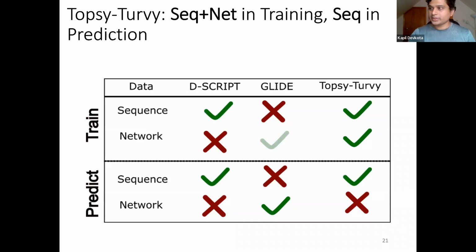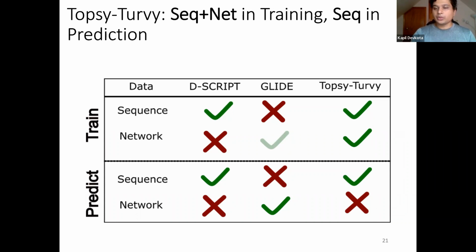Now this table shows the type of data different PPI prediction algorithms use, both while training and while predicting. We see here that while D-SCRIPT only uses sequence, and GLIDE only uses network, Topsy-Turvy uses both sequence plus network during the training phase and sequence only during the prediction phase of the algorithm.